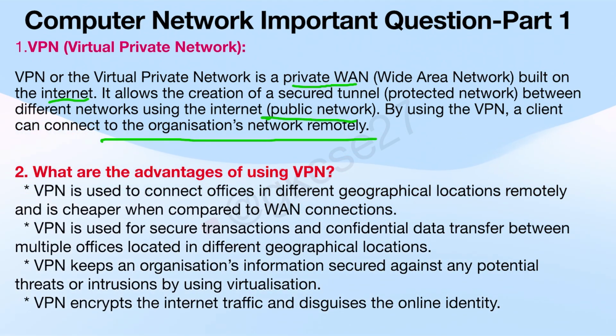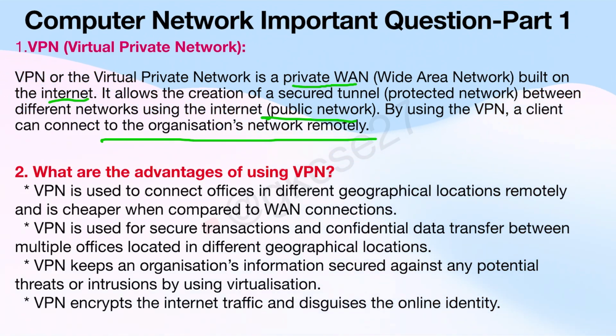So see, what is VPN mainly? So it is a wide area network that has been built on free internet. Okay, and free internet, that is public internet, that is not much protected, and also we can't connect any remote desktop in public internet. So using VPN, we can access any of the remote network more securely.